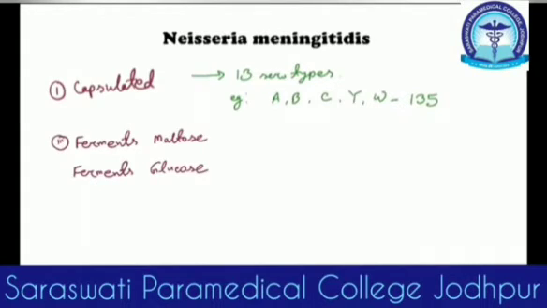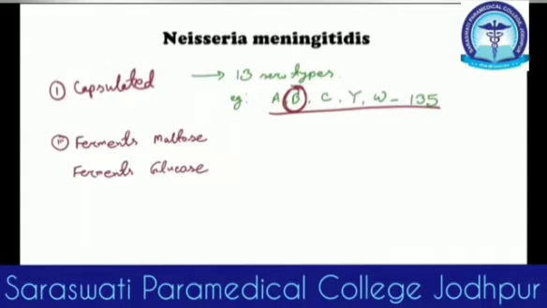Remember that the B serotype is not immunogenic to humans. So if a vaccine is produced against this meningitidis organism, all serotypes are present except B. The B polysaccharide capsule cannot be immunogenic, so a vaccine cannot be made against it, but A, C, Y, W135 are present in the vaccine.